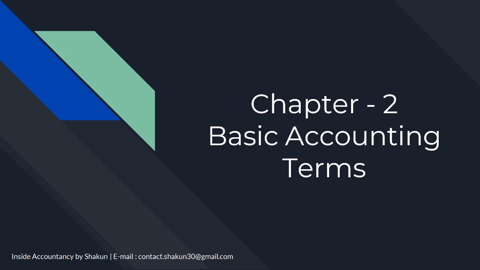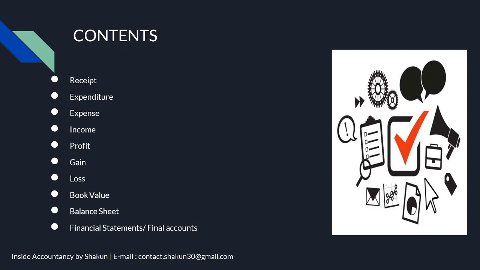Today we'll be talking about Chapter 2 Basic Accounting Terms. The contents of this video are receipt, expenditure, expense, income, profit, gain, loss, book value, balance sheet, financial statements or final accounts. These are certain basic terms which a student of accountancy must understand.